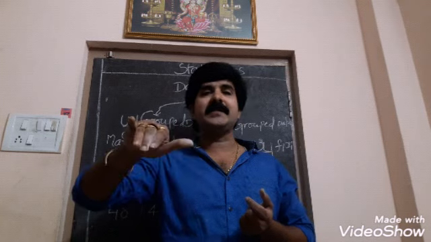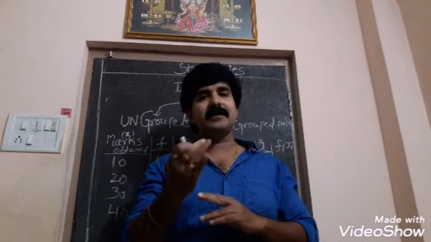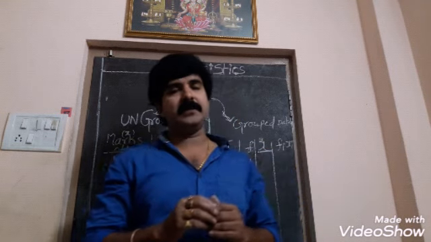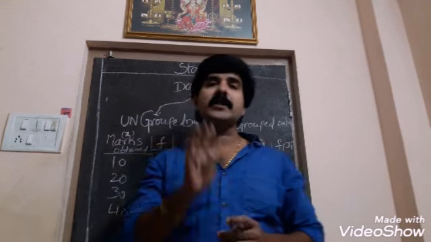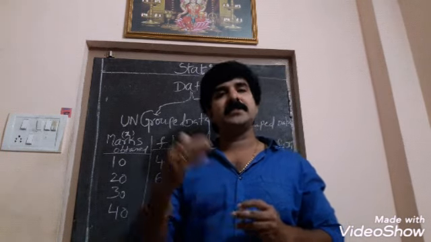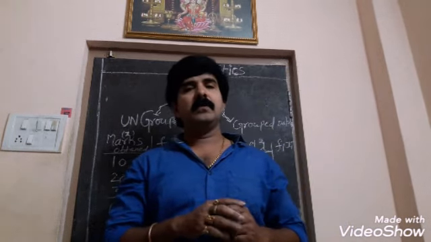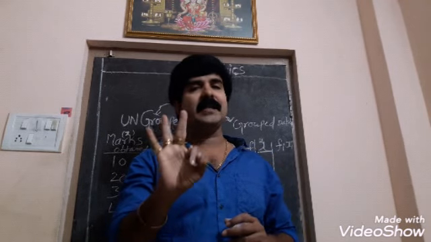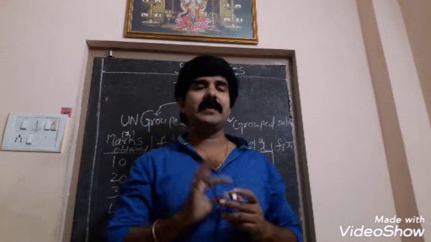Mean is calculated in three forms: direct method, assumed mean method, and step deviation method. In three methods we can calculate the arithmetic mean. Next is mode. Next is median. So mean, mode and median are the three categories we have to learn.